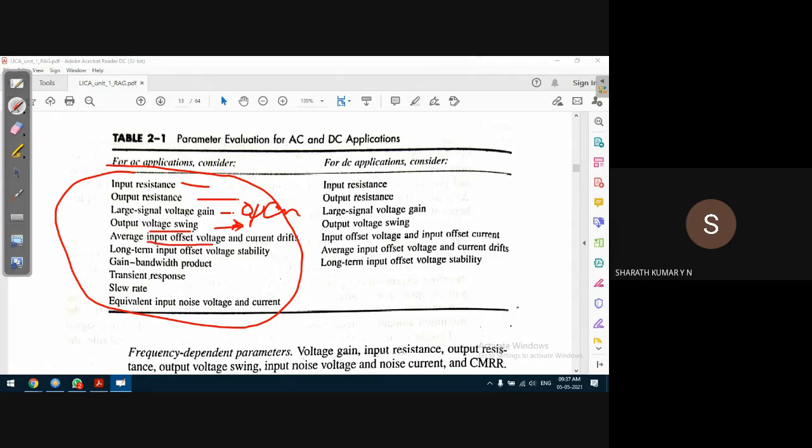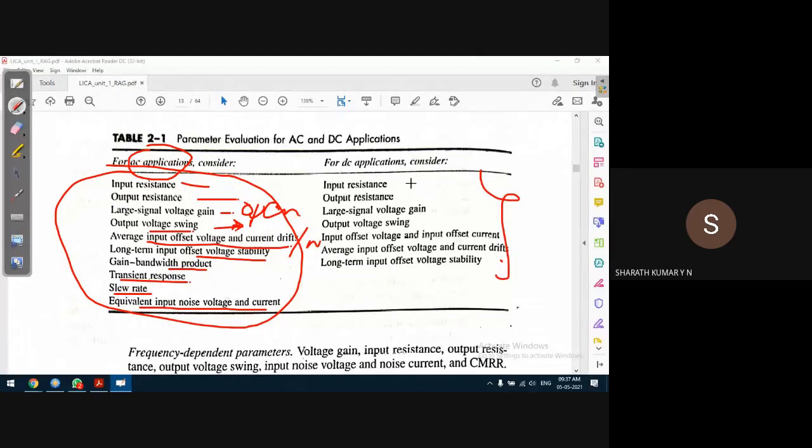Average input offset voltage and current drift, which we just discussed, is measured per week. Long-term input offset voltage and stability. Gain bandwidth product, which we also discussed. Transient response, which we discussed in the earlier class. Slew rate and equivalent input noise voltage and current. So these are the factors which will affect the AC applications of the operational amplifier.